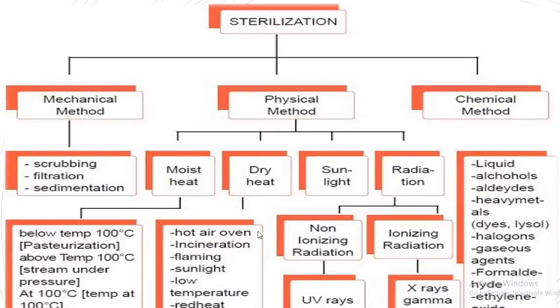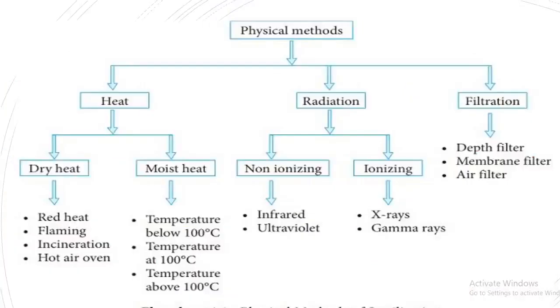Coming to sunlight, we have already discussed. Then radiation. We have two types, ionizing and non-ionizing. In non-ionizing we have UV rays, in ionizing we have X-rays and gamma rays. Coming to chemical methods, we have alcohols, aldehydes, halogens, dyes, formaldehyde, etc. Now we'll discuss everything one by one.